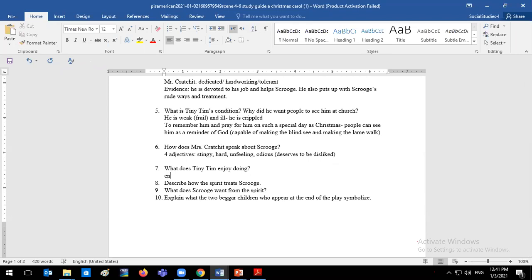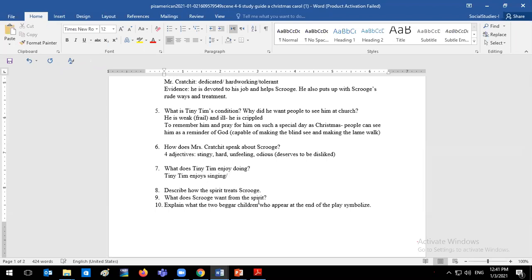Tiny Tim enjoys to sing, and of course we know that Bob Cratchit insists to wake him up for him to share a song with them. And here we see that he enjoys singing. Father or Bob Cratchit wanted him to wake up to sing them a Christmas song, but here we see that he was unable. All right, even singing didn't lift his spirits.